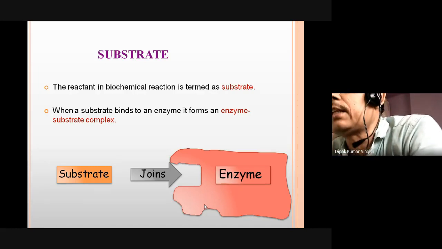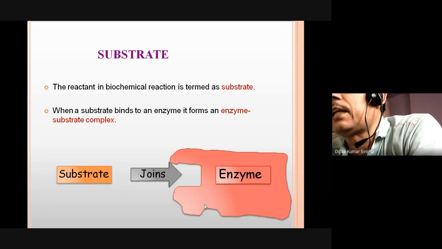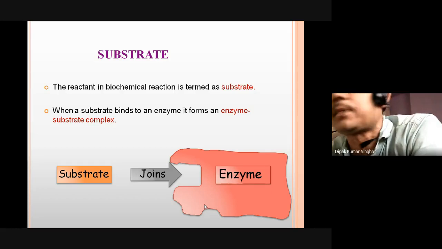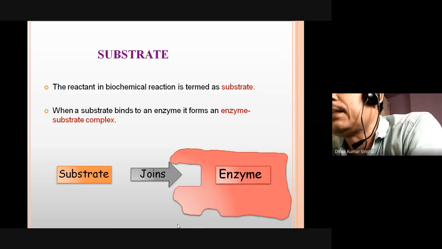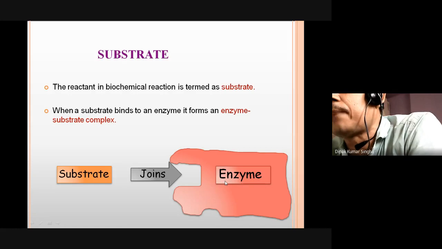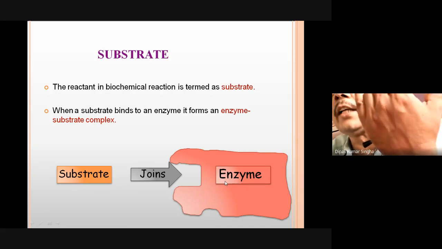So the reactant in a biochemical reaction is termed the substrate, and when a substrate binds to the enzyme it forms the enzyme substrate complex, but it is very specific in nature. A particular substrate can bind with a particular enzyme. That means carbohydrate binds with the amylolytic enzyme, not with proteolytic or lipolytic enzymes.